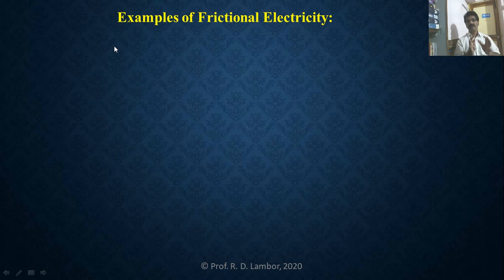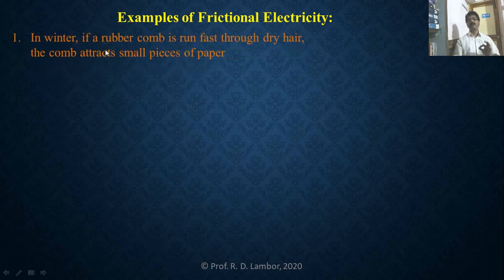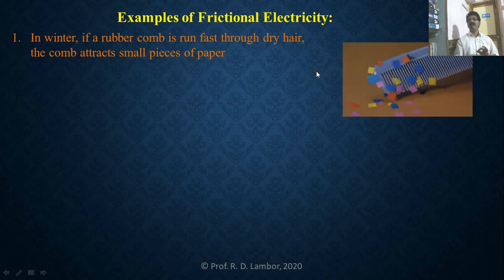We observe that this plastic comb acquires the property of attracting light pieces of paper. See here, in winter season, if a rubber comb or plastic comb is run fast through dry hair, the comb attracts small pieces of paper, which is explained in this diagram.